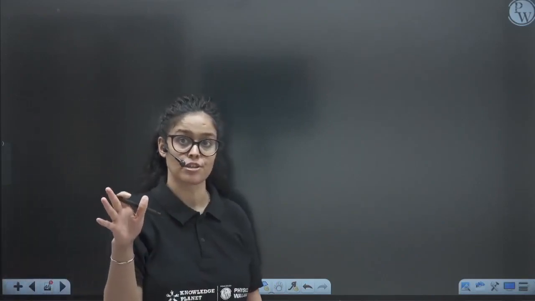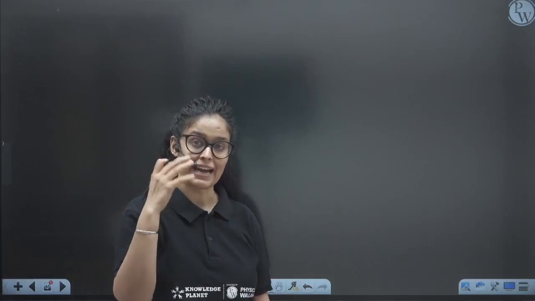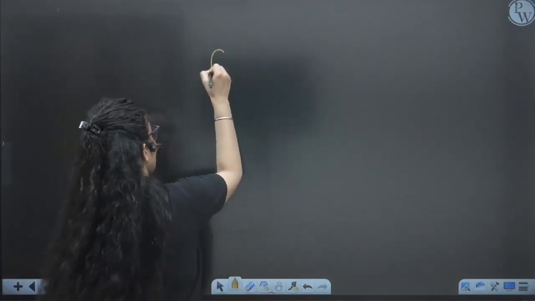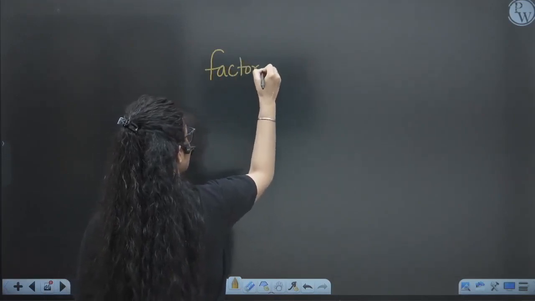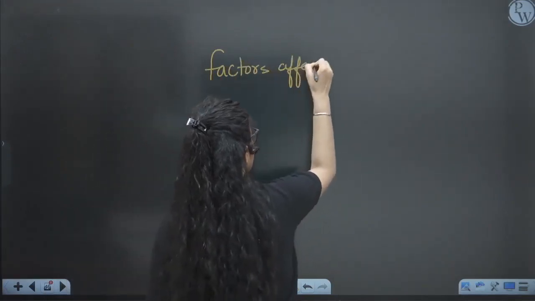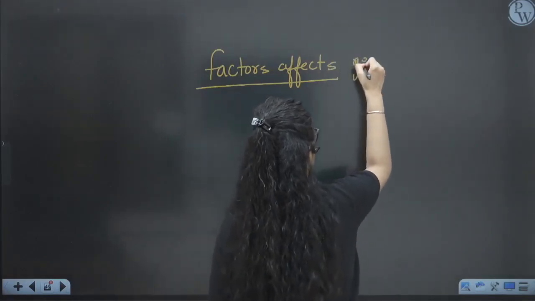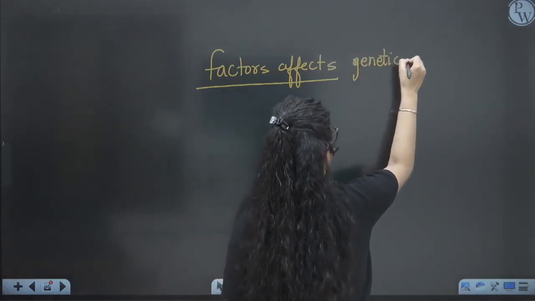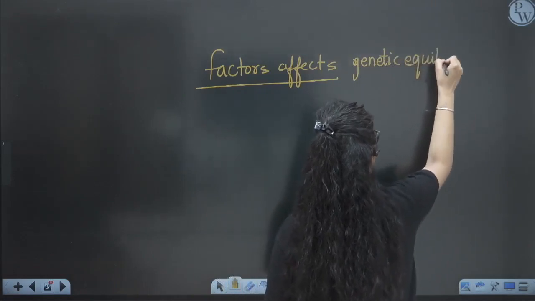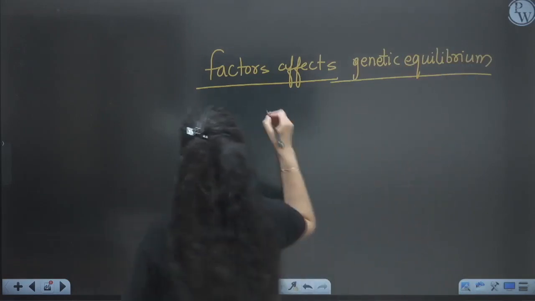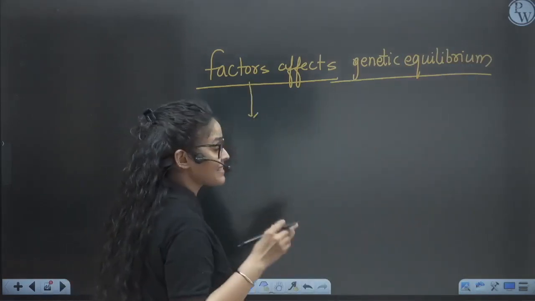These factors are against this principle because they bring evolution. All the things that bring changes will affect the genetic equilibrium, or Hardy-Weinberg principle. So what are the factors that affect genetic equilibrium?